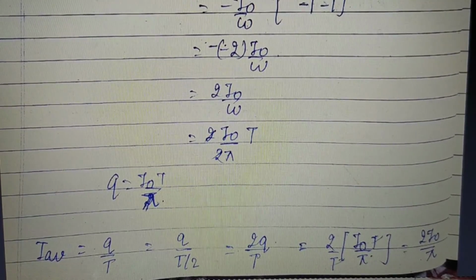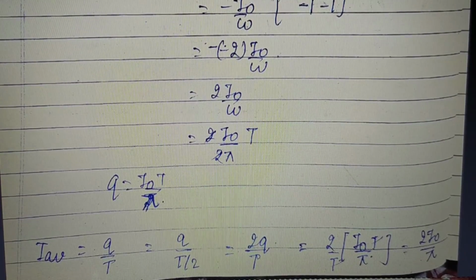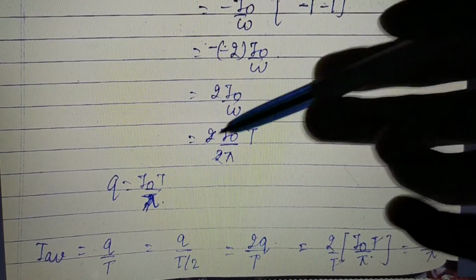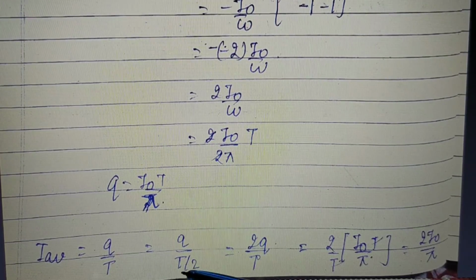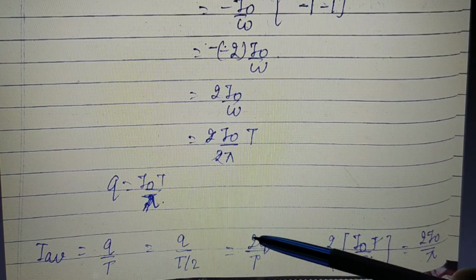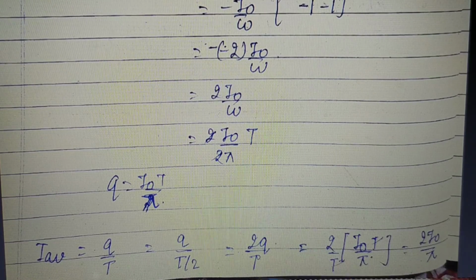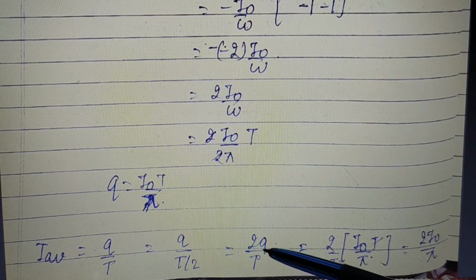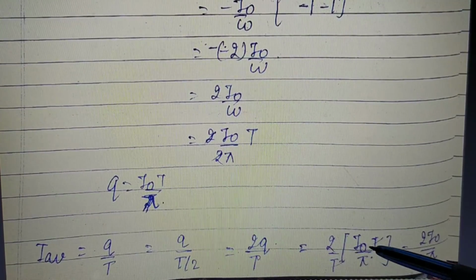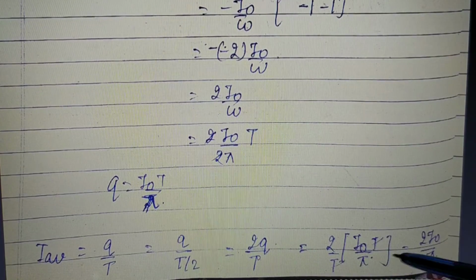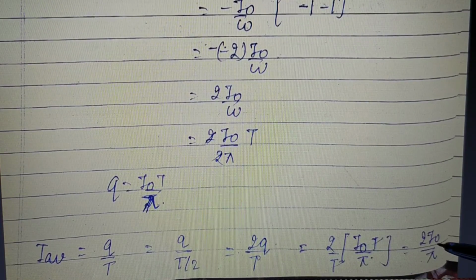So how can we find the current? That is total charge divided by total time. Here the total charge is q, and the total time we are considering for AC current to flow is t by 2, half the time period. So we will get this as 2q by t. The 2 will go in the numerator, you already know how to solve. And the value of q we can take from the above equation, that is I naught t divided by pi. If we put this value here and solve, we get the value of average current, or the mean current, as 2 I naught divided by pi.